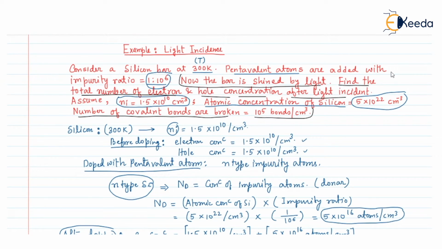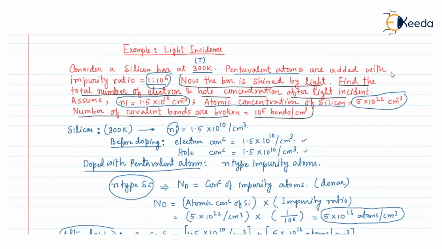So now the light has been shined and we have to find the total number of electrons and hole concentration after the light incidence if 10 to the 5 number of covalent bonds will be broken per unit volume.